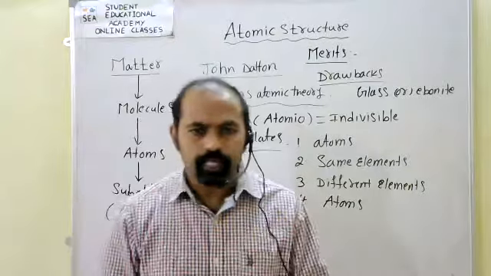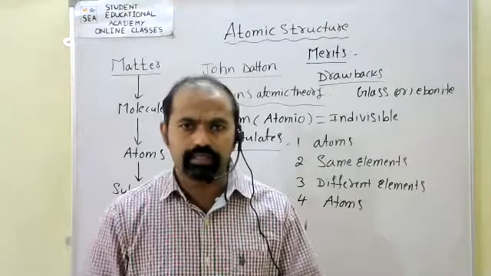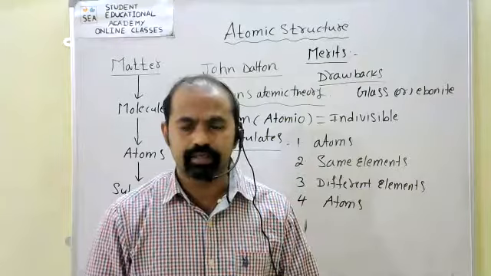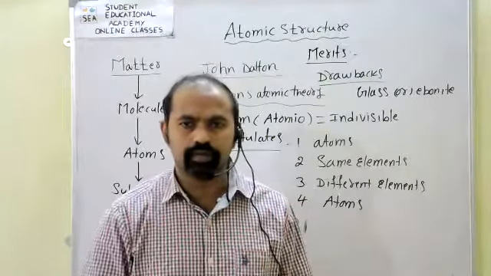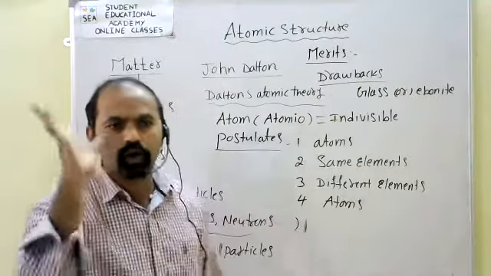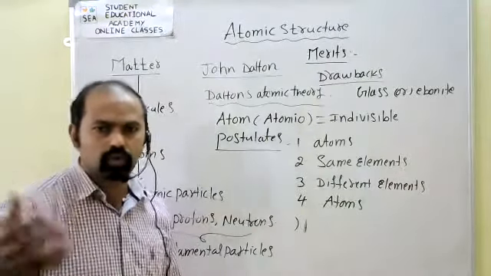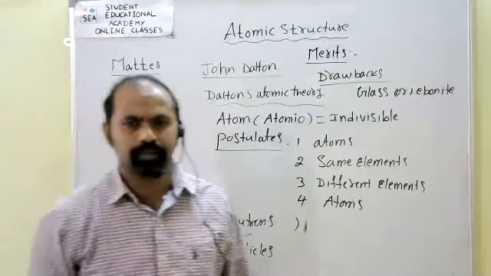Generally, the modern theories say the atom is also divisible. The atom is composed of some subatomic particles like electrons, protons, neutrons, positron, antipositron, and so on.